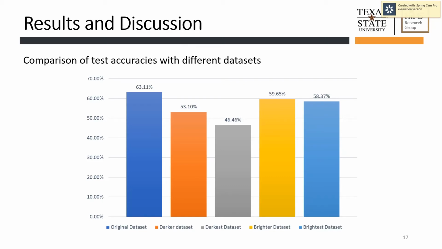From the darker dataset I get 53.10% test accuracy. From the darkest one I get 46.46% test accuracy. From the brighter dataset I get 59.65%, and from the brightest dataset I get 58.37% test accuracy. From this plot I can conclude that the model is having trouble with darker and darkest pictures.